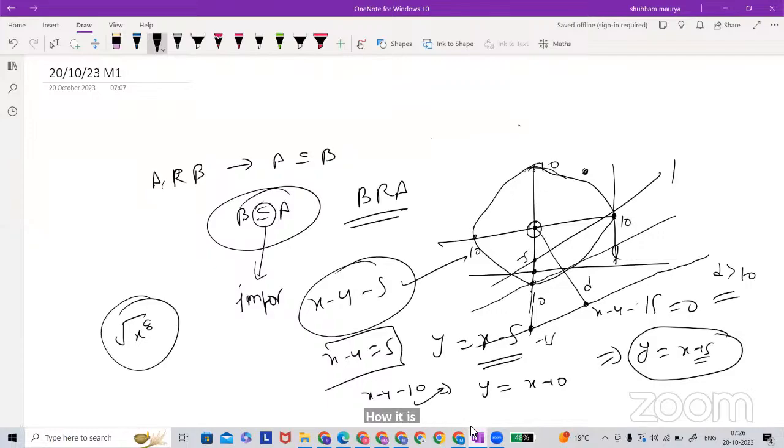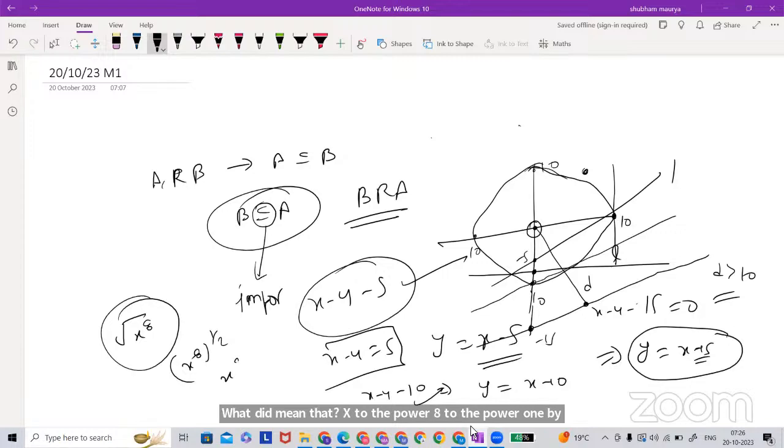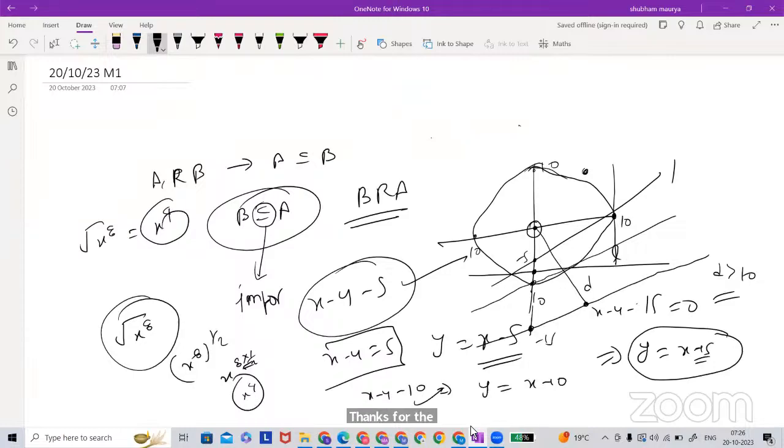What does it mean that x to the power 8 to the power 1 by 2? So this is kind of this one. Or even, root of x to the power 8 is what? X to the power 4. Or by this way you can think, x to the power 4. One step you have to solve is you have to do ahead. Then you can conclude that. Find the root.